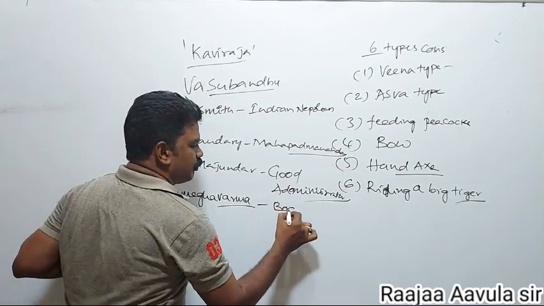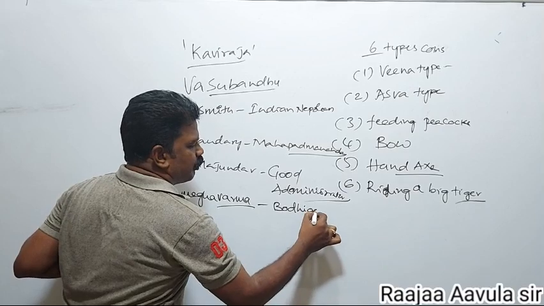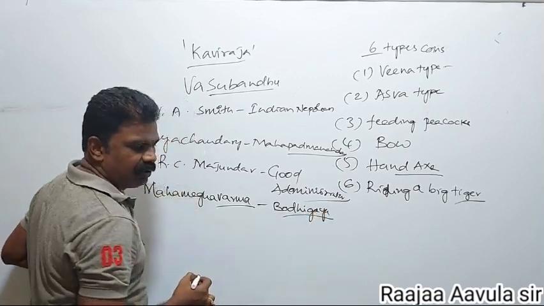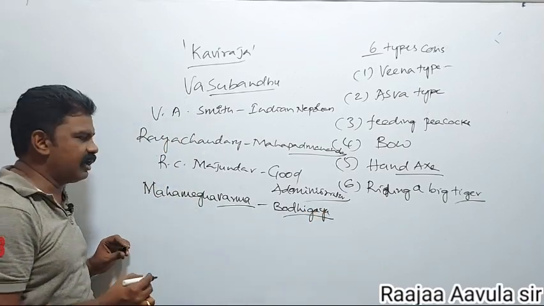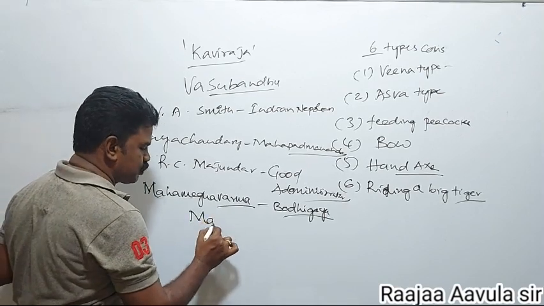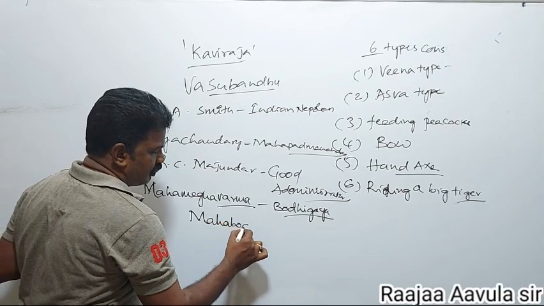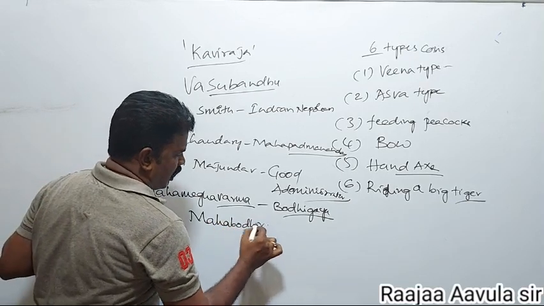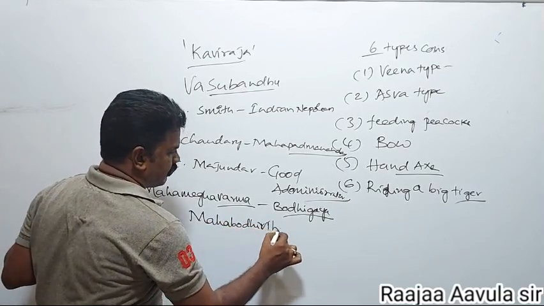He also gave land at Bodh Gaya for the construction of the Buddhist Vihara. This is called the Mahabodhi Vihara.